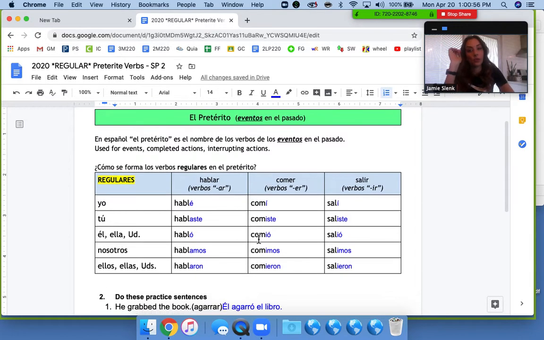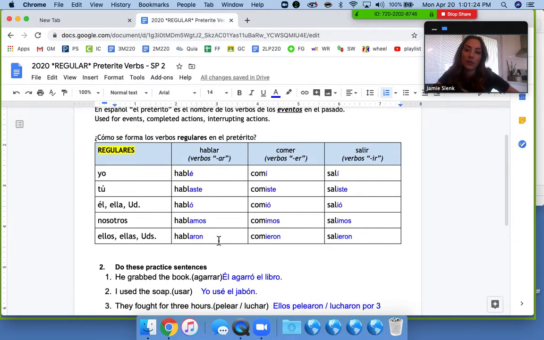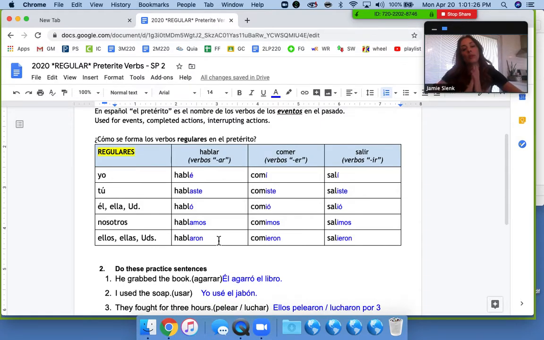So again, these are regular verbs. You'll notice some of the verbs that we learned in our stories so far are going to match up with this. If you think back to our stories about the history of Mexico and how those verbs looked, you'll notice that you've been doing this for a while now, but we just haven't really spelled it out for you yet. So we're going to be doing another video soon about irregular verbs. That's verbs that don't necessarily follow this rule. They kind of have their own way of forming the new verbs.